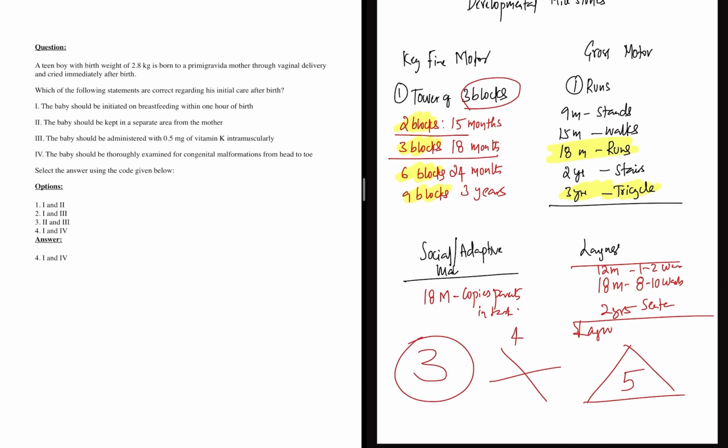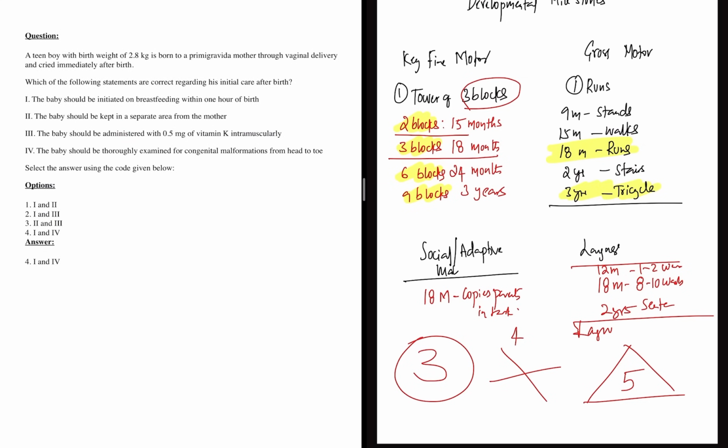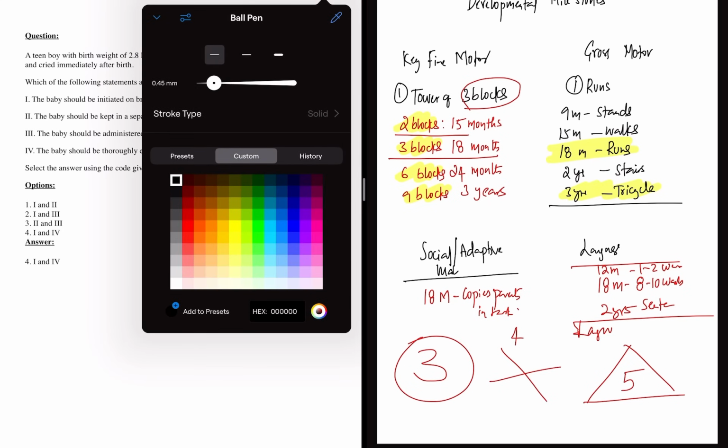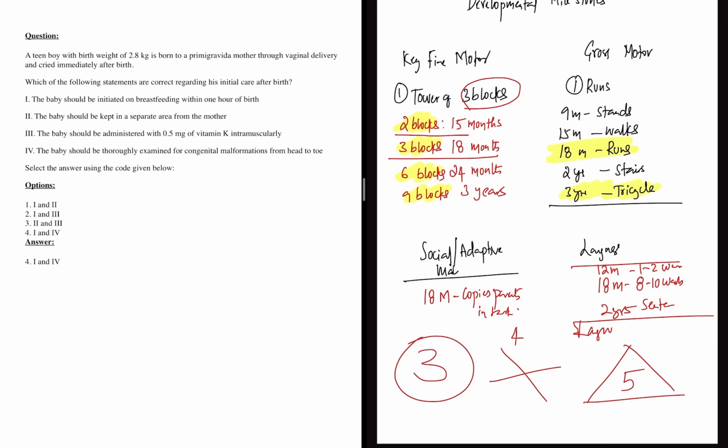So this topic, next question is from basic newborn care. Whenever a newborn is born, first and foremost, it is always important to keep the baby with mother unless there is any complication. So rooming in is very important as per baby friendly hospital initiative. There are 10 steps of baby friendly hospital initiative. Among them, rooming in is an important component.